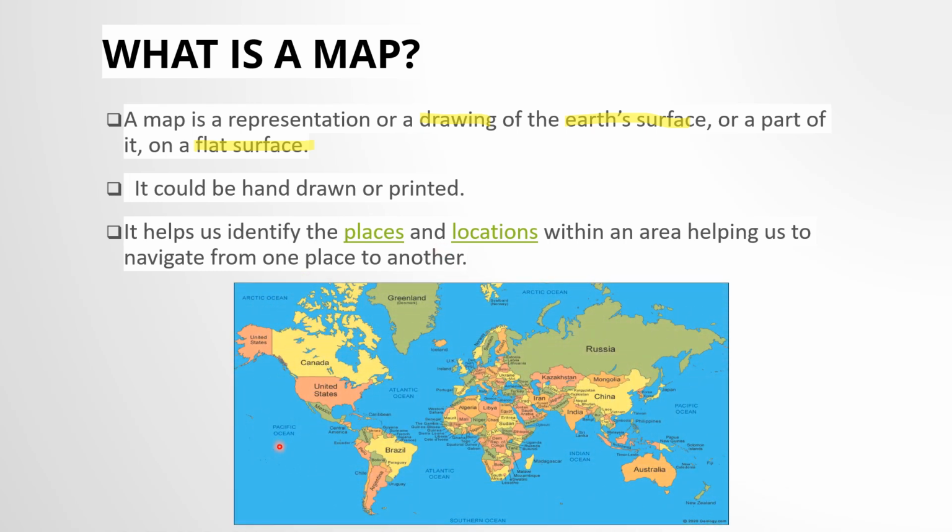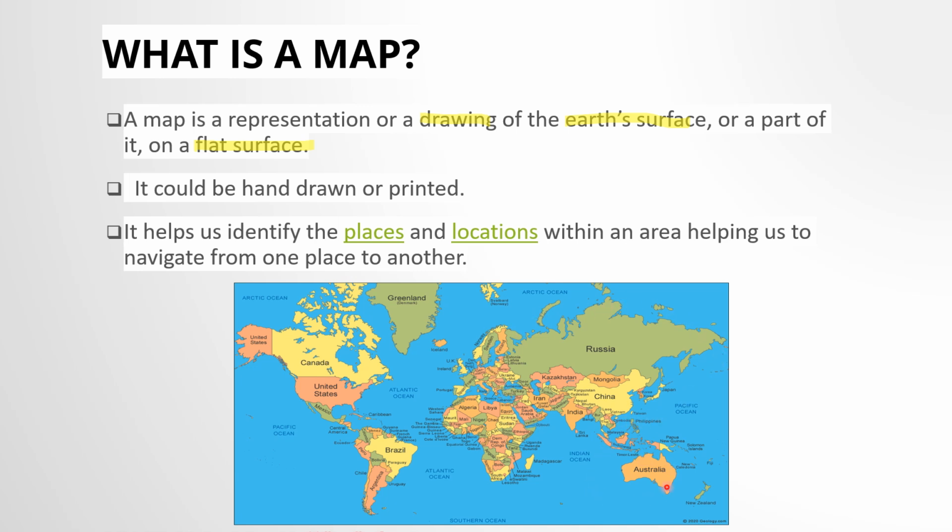Now look at this map. This is a world map. Okay, now we can see here it's North America, South America, this is the Africa continent, this is Europe, and all this is Asia. Here we can see Asia is the biggest continent, right?